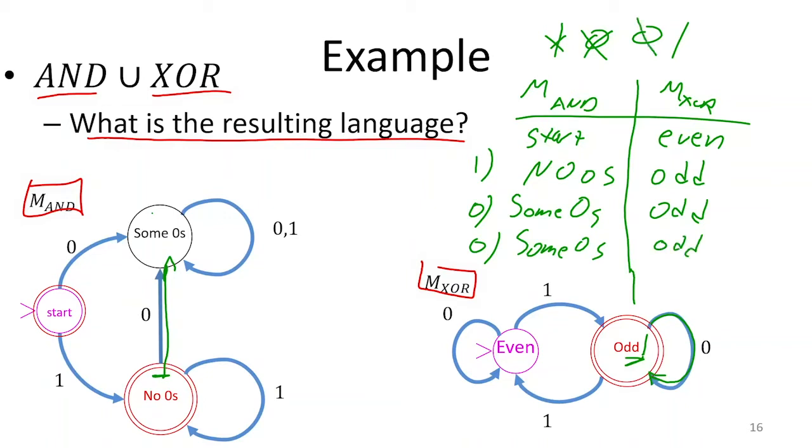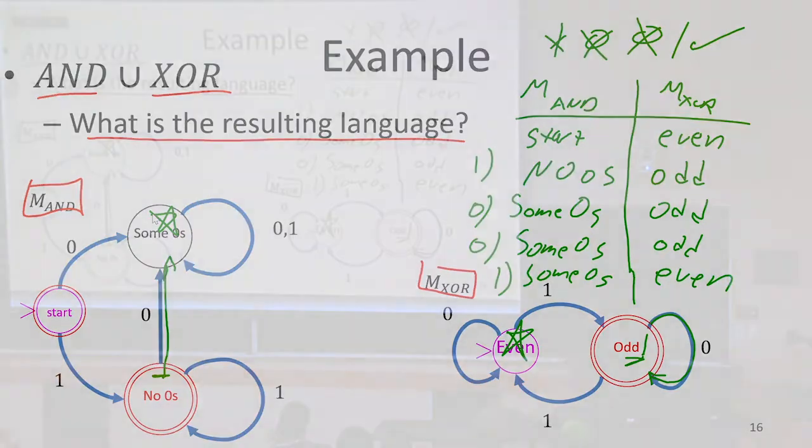And so we've read that, and now we're going to do that final 1. So on that 1, where is AND going to go? Some zeros. Where is XOR going to go? That's going to go to even. So we end up in some zeros as well as even. So should we return 1 or should we return 0? Both of them were non-final, so we return 0, which is what we wanted to do.